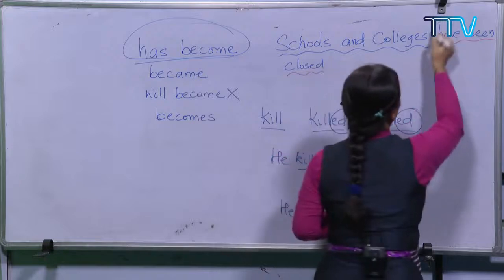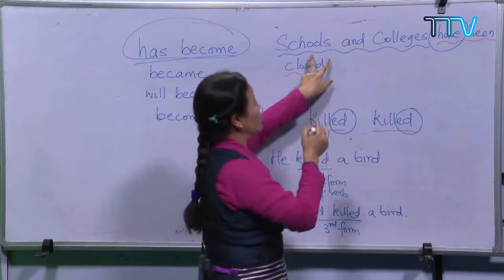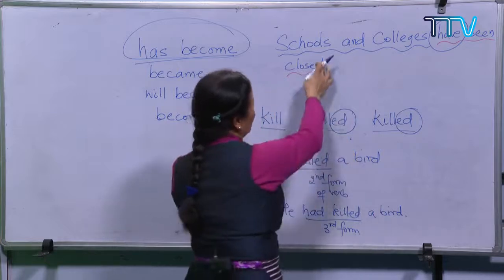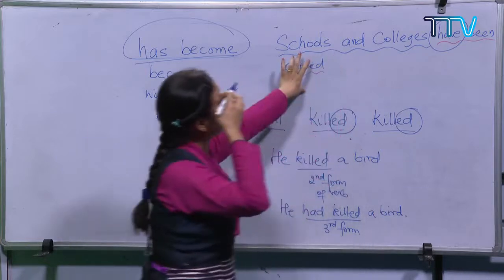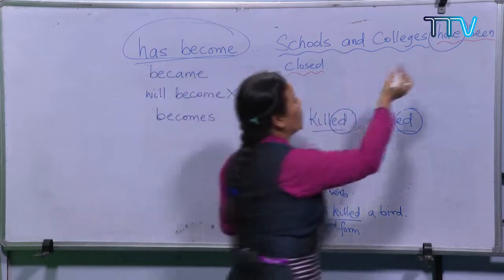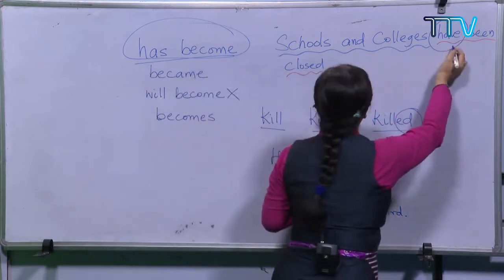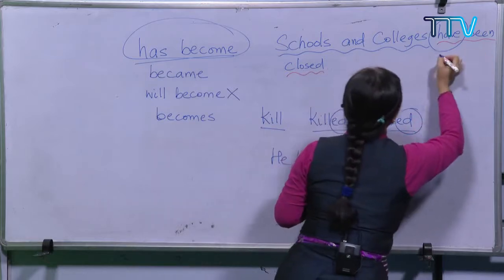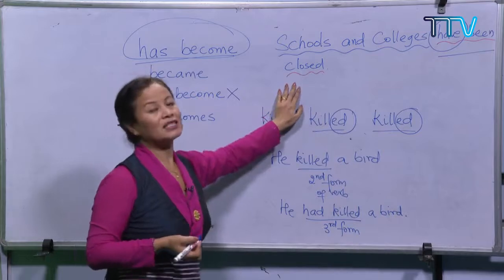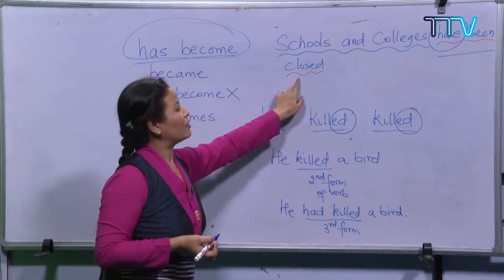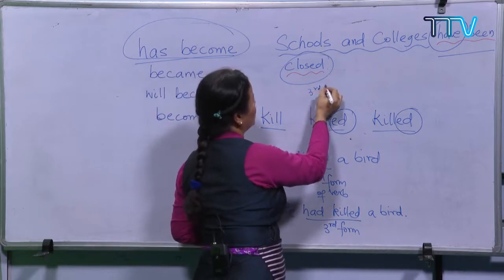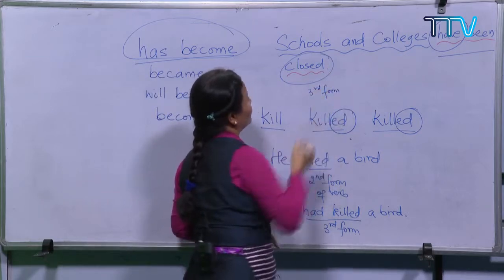Here, have shows, in a way, present, and there is more than one subject, right? Schools and colleges have been closed. Here also what we need to remember is that have been shows that this is the present perfect tense, and closed is the third form of the verb, right?